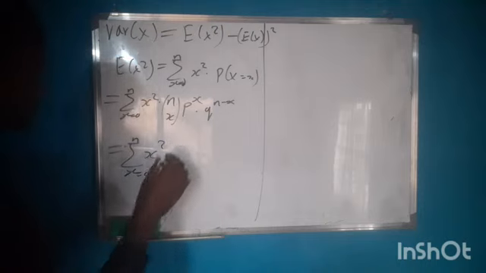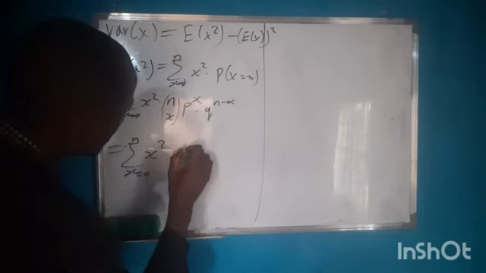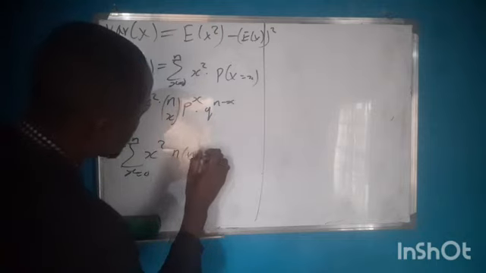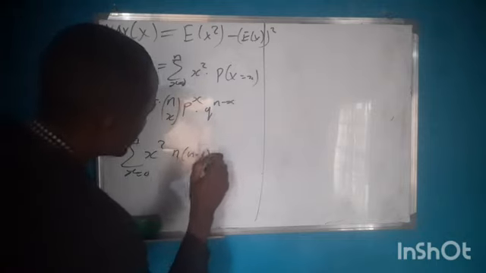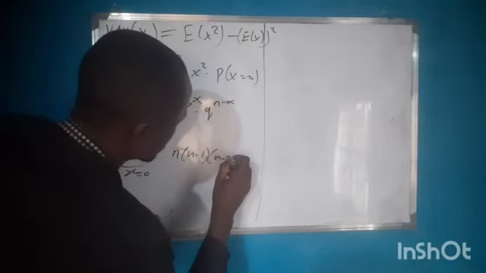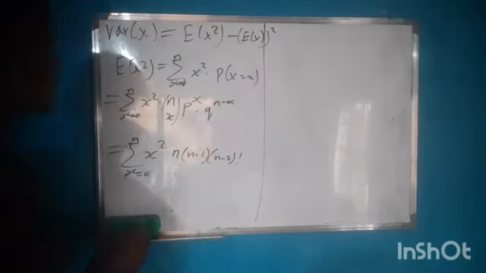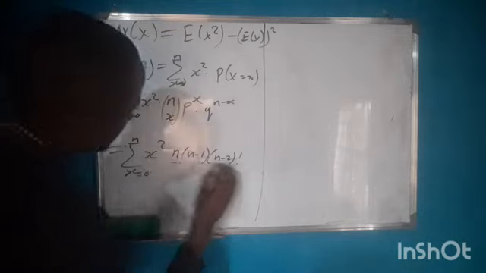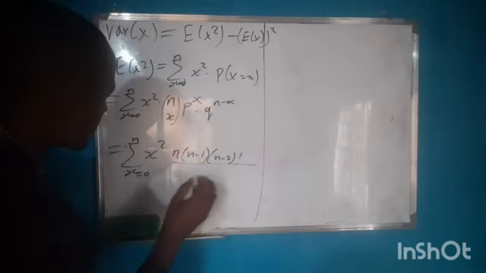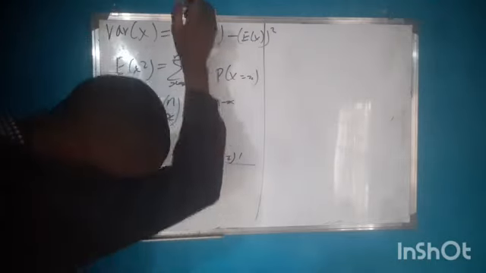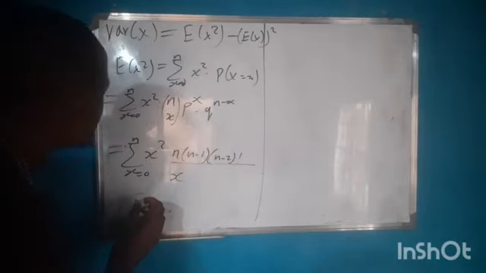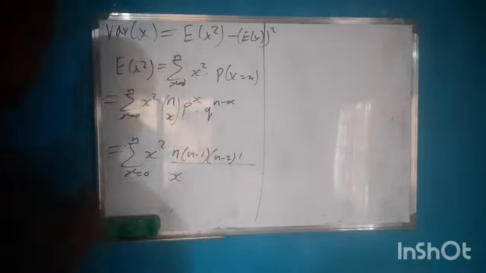x squared n bracket n minus 1 bracket n minus 2 factorial, if you expand this, all over x. Okay, that's good.